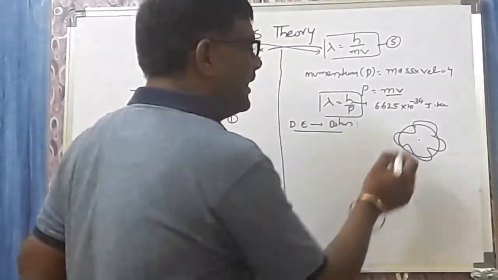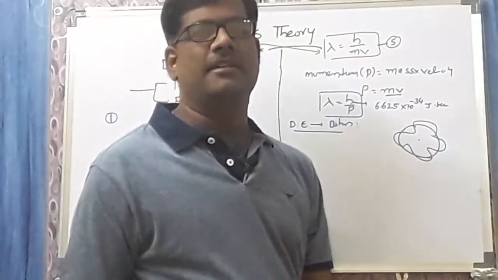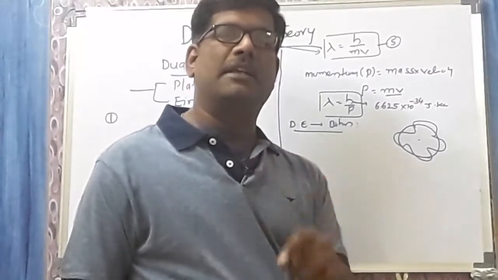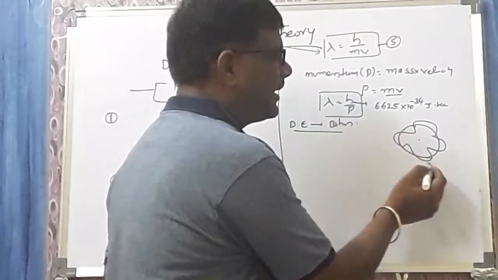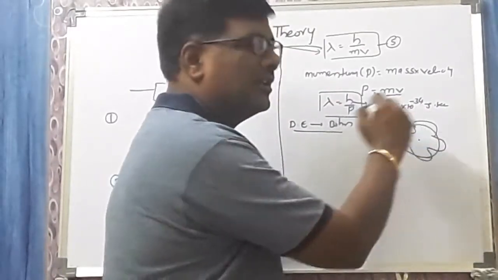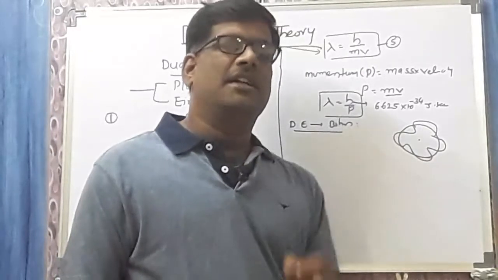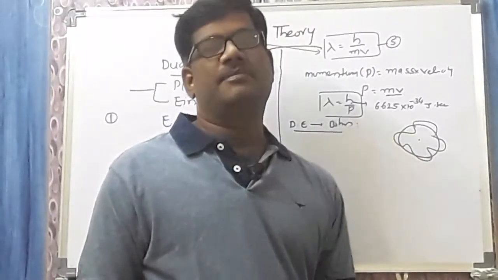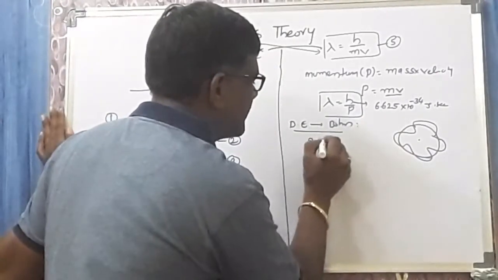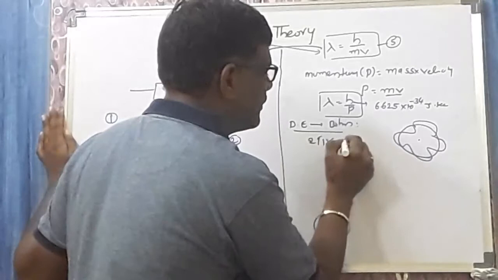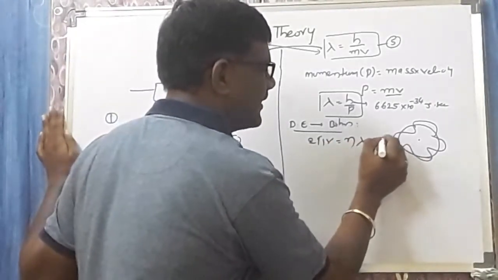Once again I am repeating: the circumference of the circle must be equal to some integral multiple of the wavelength. The circumference of the circle is 2 pi r, which is equal to n lambda. I take this as the first equation.